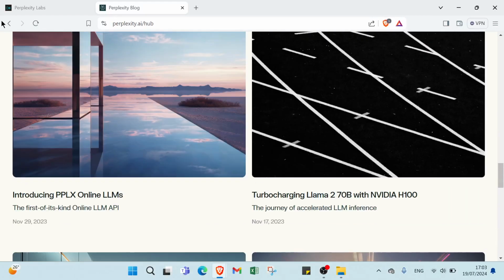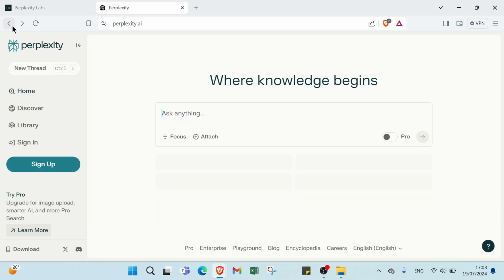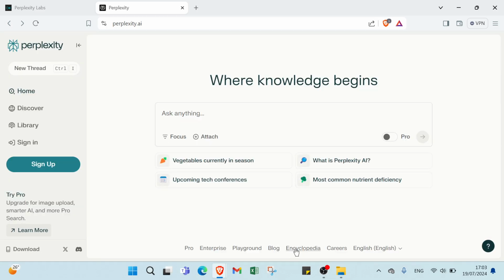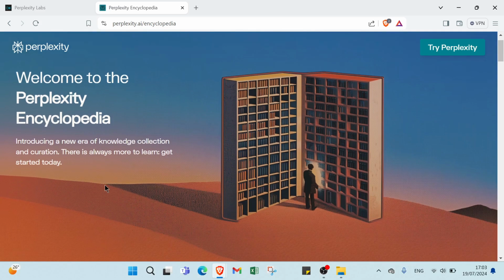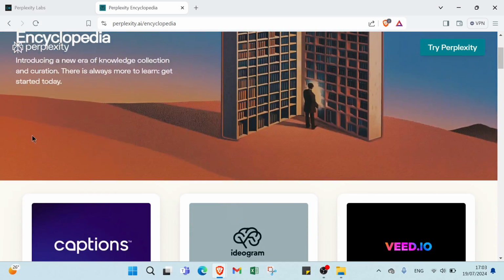types of Perplexity. Then we have Encyclopedia, as you can see. Welcome to Perplexity Encyclopedia, introducing a new era of knowledge collection and creation. There is always more to learn. Get started today.